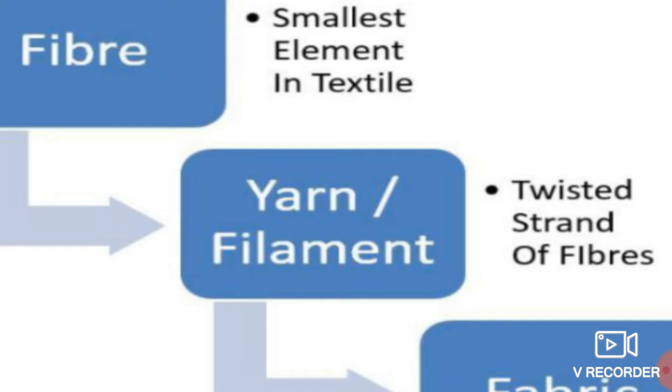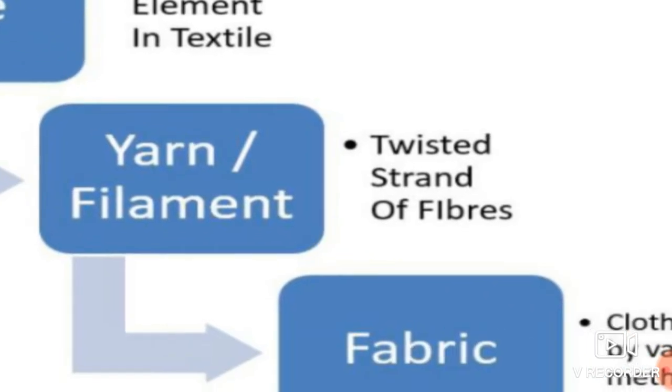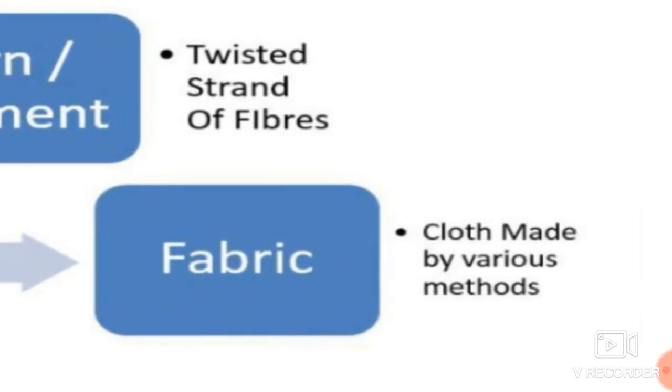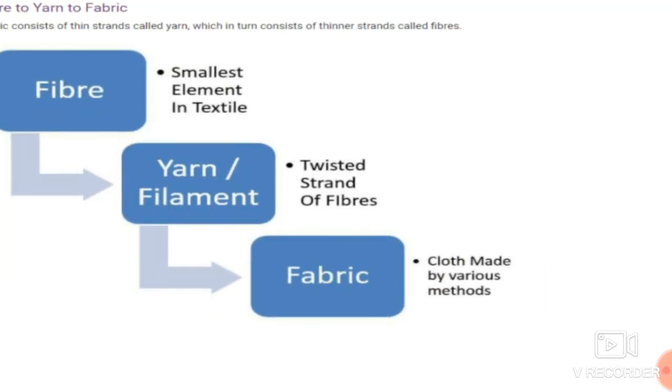Then from fiber, yarn or filament is made, which is a twisted strand of fibers, and from that we get the fabric, which is cloth made by various methods.